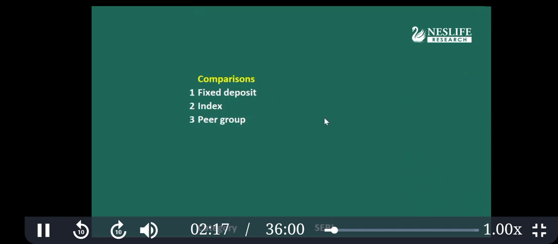Second, we can compare with the index or benchmark, for example, Nifty 50 or Nifty 500. That is the benchmark to see whether your mutual fund, which is an active mutual fund, is performing better than the index or not. And the peer group. For example, FlexiCap might have approximately 40 mutual funds, and you want to select one out of 40. So you are comparing with the peer group. Okay, remember these three comparisons.